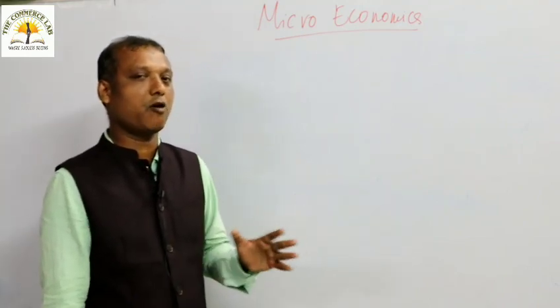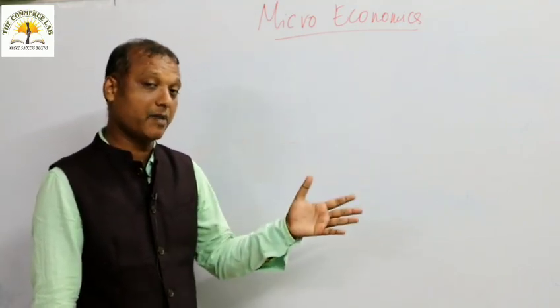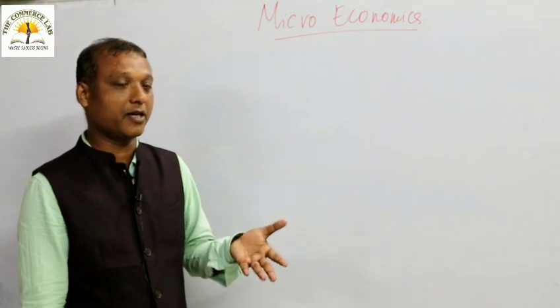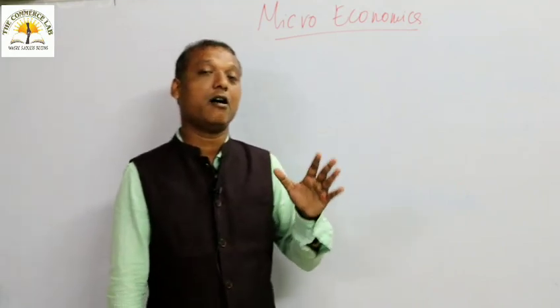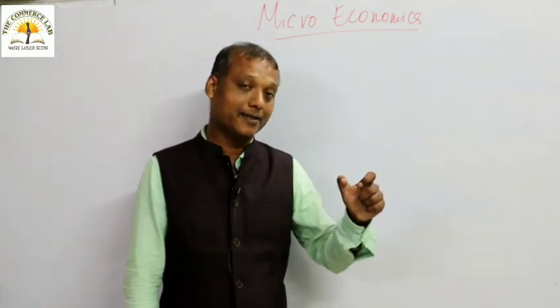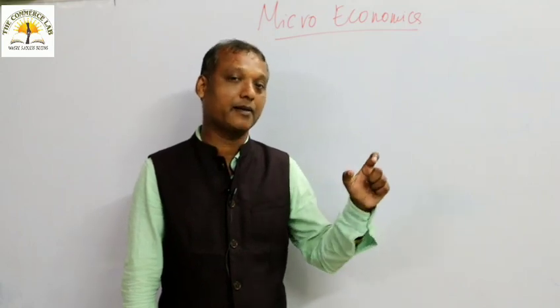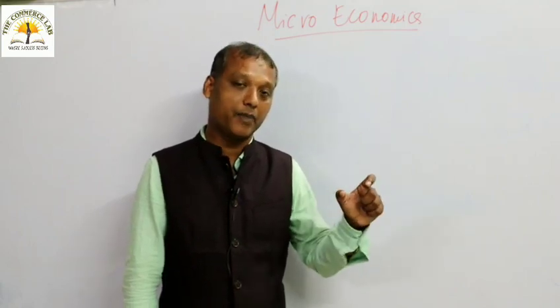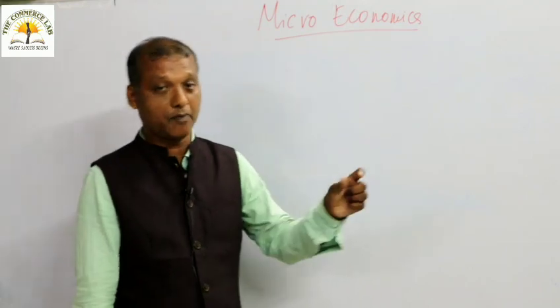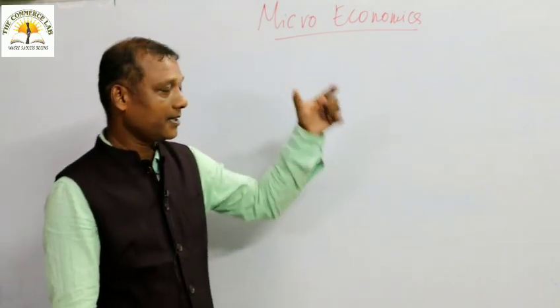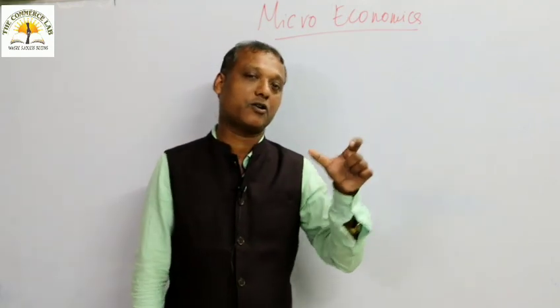The third chapter focuses on the perfect competition market, and the fourth on the market of imperfect competition. Under imperfect competition, we will have monopoly, monopolistic competition, and oligopoly market. That is the broad analysis of your syllabus or course highlights.